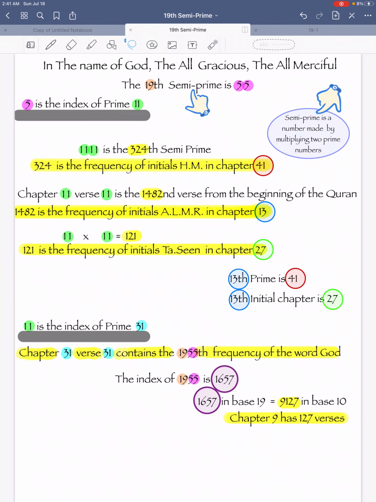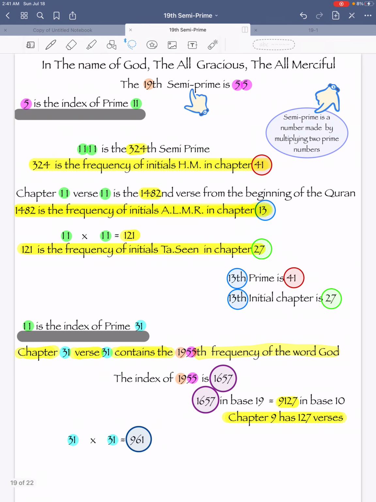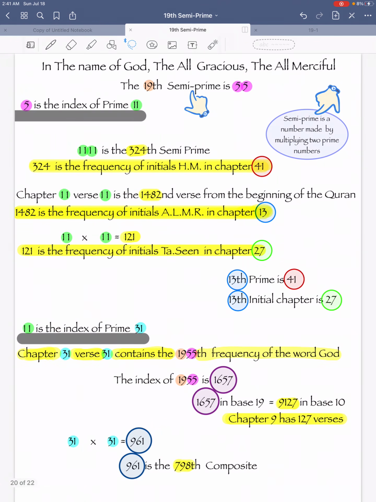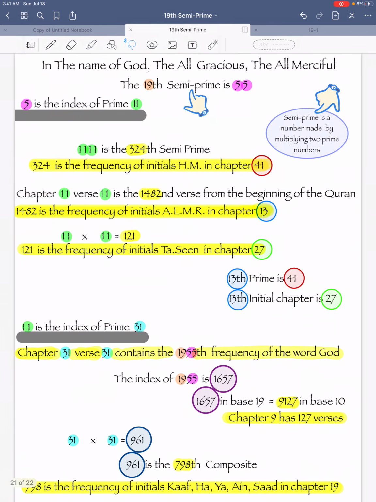There is no escape. At every turn, every corner, there is going to be something mathematically proving to us that the Quran is the Word of God. Well, what happens if you multiply the 31 and 31 together? We get 961. And 961 is the 798th composite. Well, 798 is the frequency of initials Kaf, Ha, Ya, Ain, Sad in chapter 19.